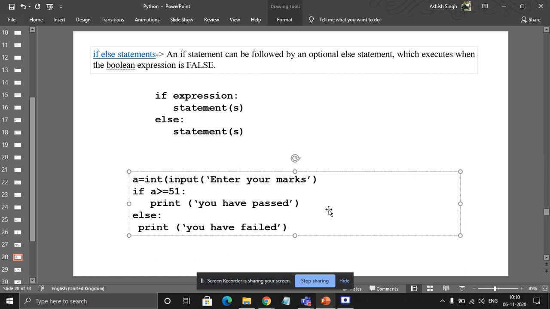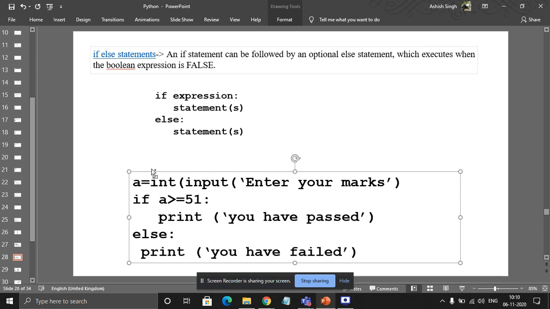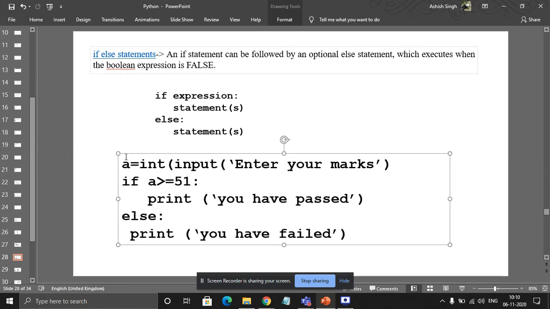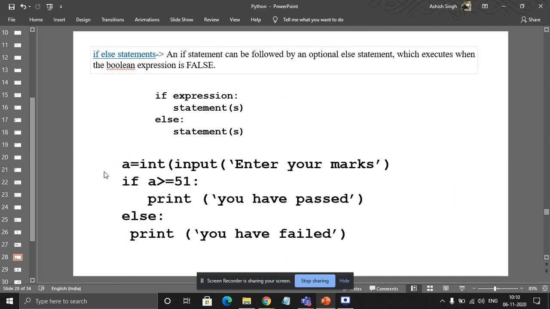Else you have failed. Is that clear and visible to you? So, understood how simple it is? Is it difficult or simple? You tell me. And those students who have studied the if else in QBasic may also find it very easy. Input simply: if expression is true, then the true part, else this false part.